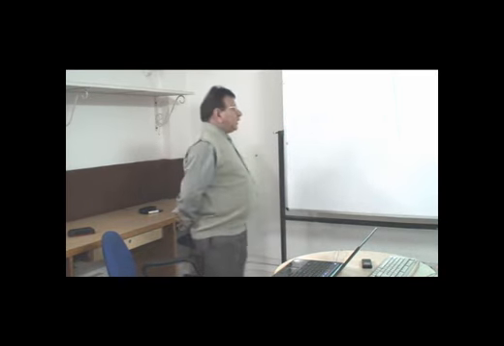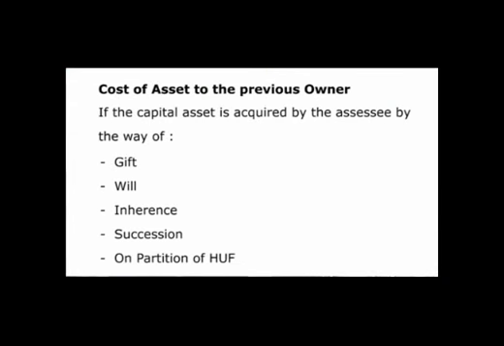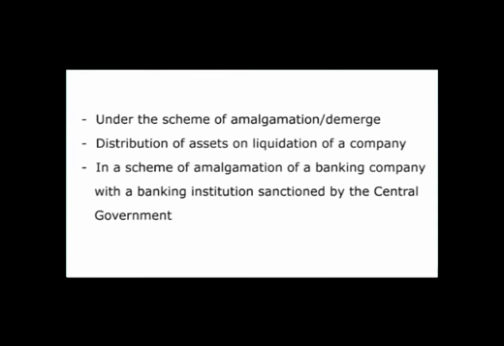In terms of subsection 1 of section 49, if the capital asset is acquired by the assessee by way of a gift or a will or inheritance or succession or on partition of HUF or under the scheme of amalgamation or demerger or on the distribution of assets on the liquidation of the company, or in the case of amalgamation of a banking company, these are the circumstances.